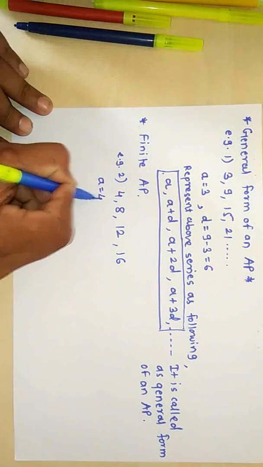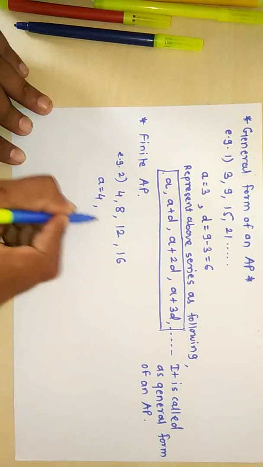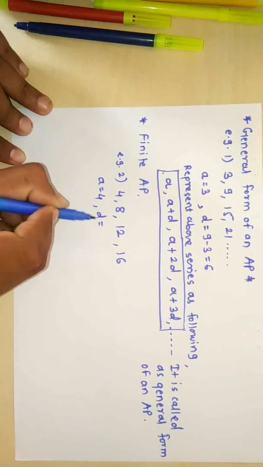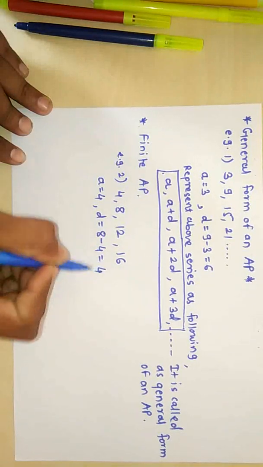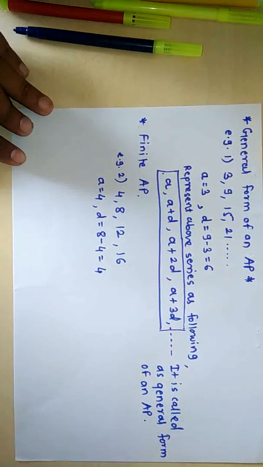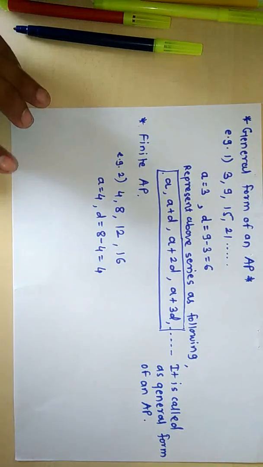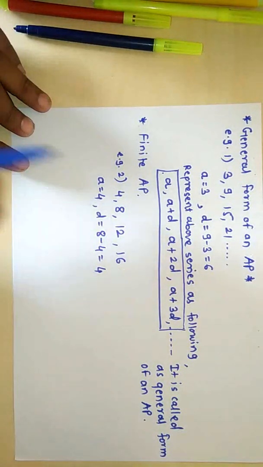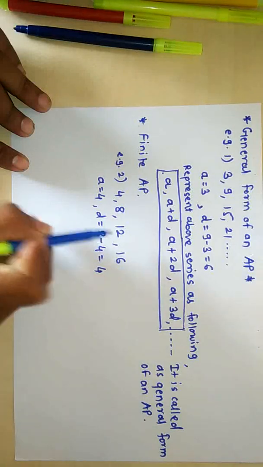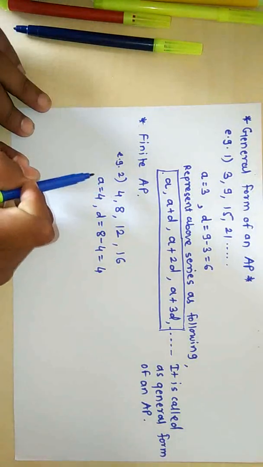A is equal to 4, that is the first term. And what is the common difference? D is equal to 8 minus 4, which is equal to 4. Now check that all the common differences are equal to 4. 12 minus 8 is also equal to 4. 16 minus 12 is also equal to 4. Like this.